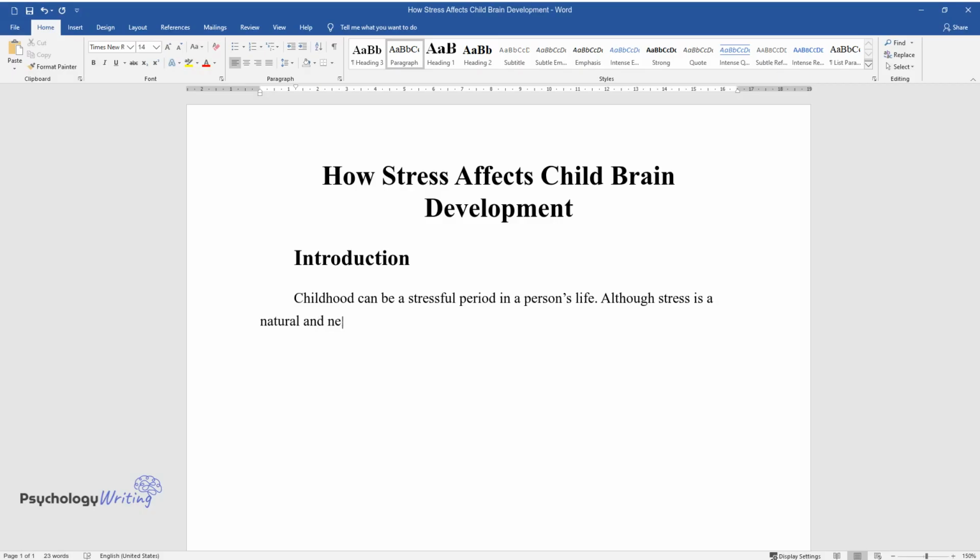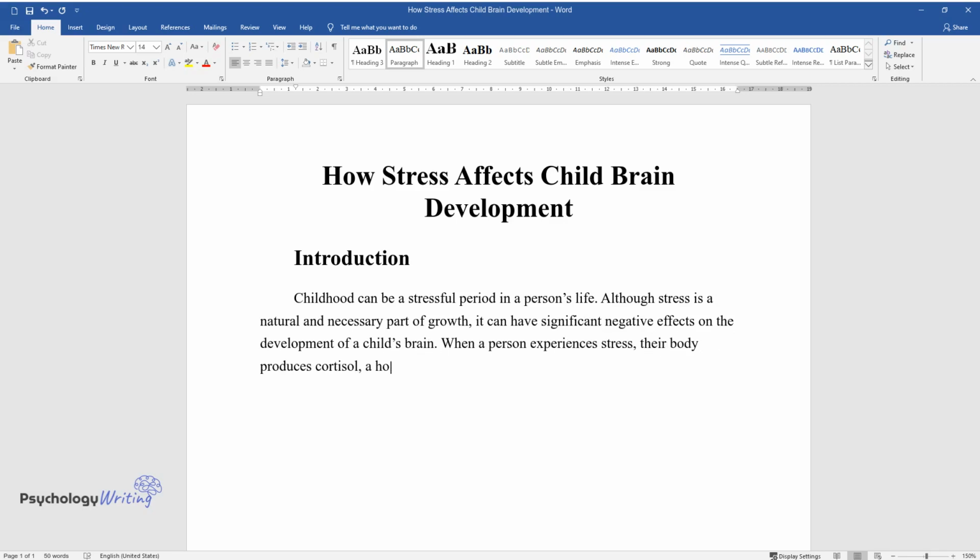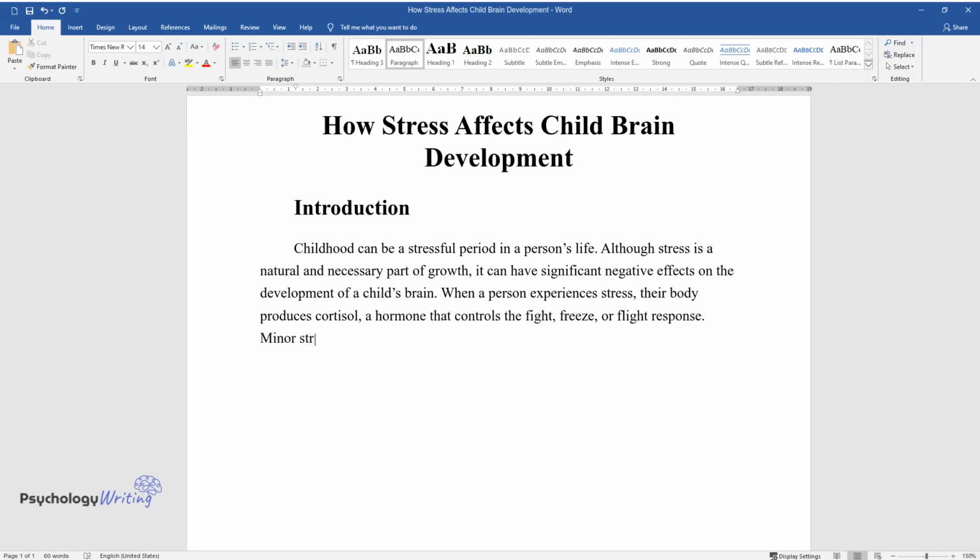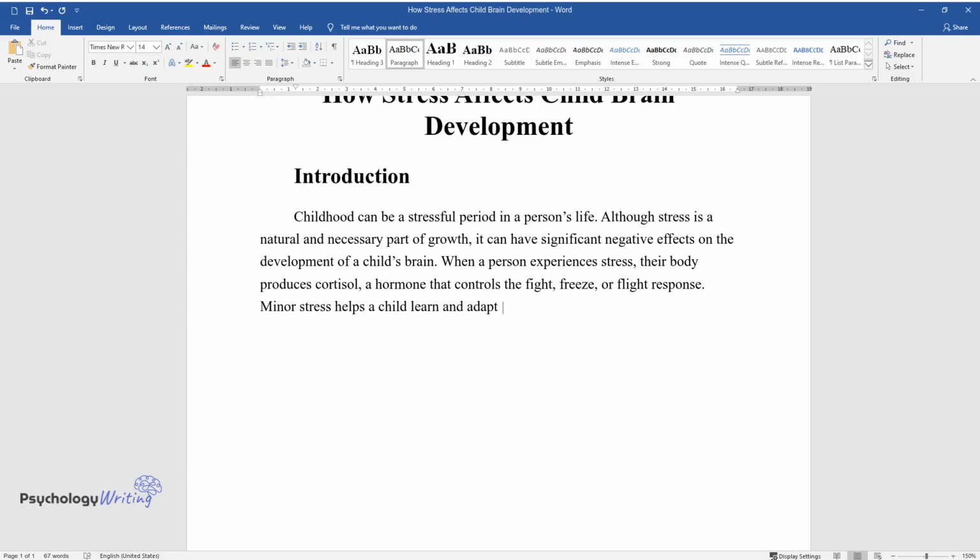Although stress is a natural and necessary part of growth, it can have significant negative effects on the development of a child's brain. When a person experiences stress, their body produces cortisol, a hormone that controls the fight, freeze, or flight response. Minor stress helps a child learn and adapt to the surrounding world.